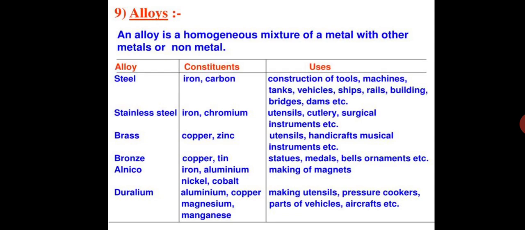An alloy is a homogeneous mixture of metals with other metals or non-metals. You can say it is a mixture of a metal with non-metals, or two metals, or two non-metals. So here is a list of alloys given to you, the constituents or the composition which they contain and the uses of alloys. Just go through them while you watch the video.